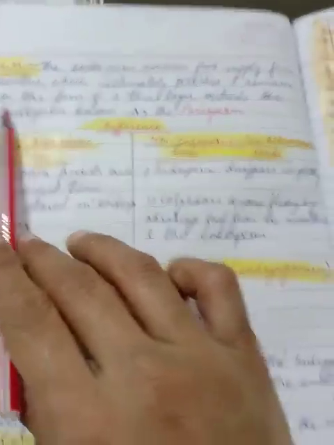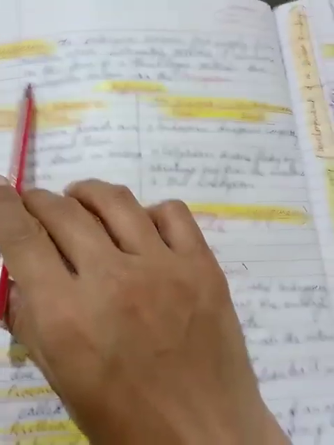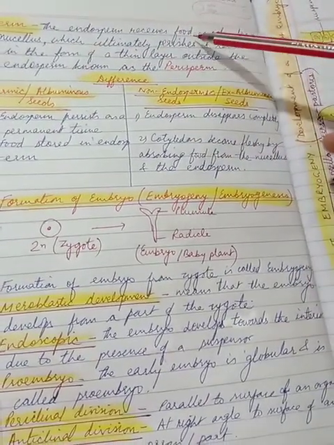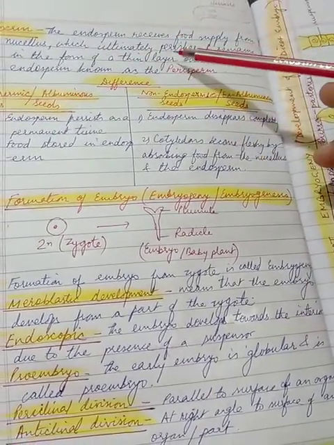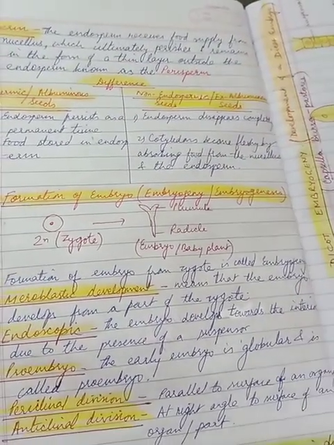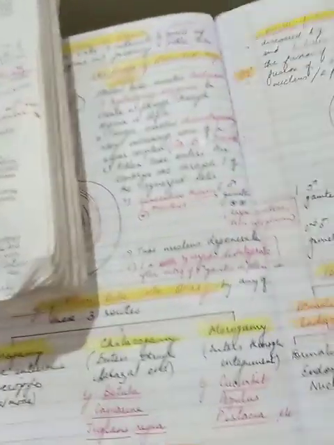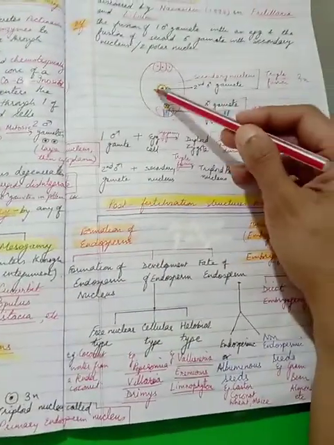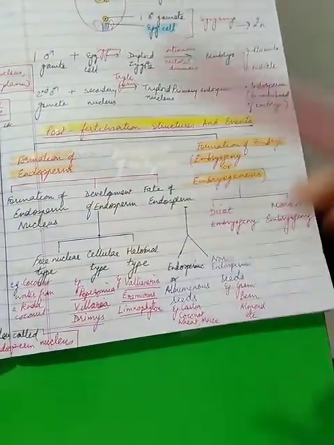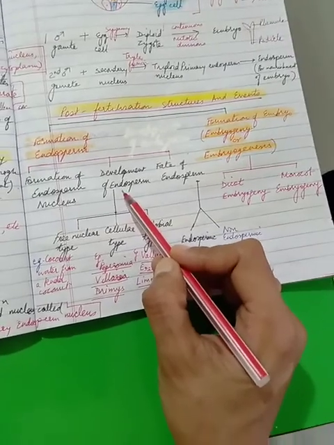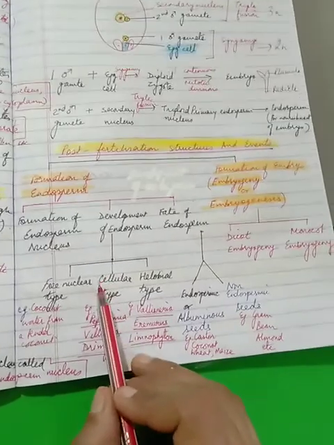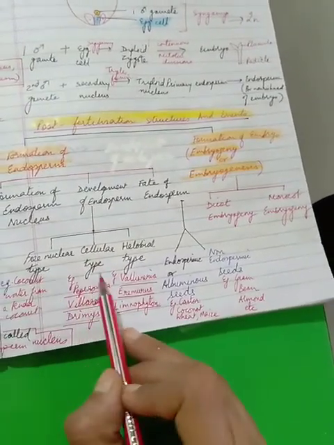Look at this. We are introducing another new word called perisperm. The endosperm receives food supply from nucellus, which ultimately perishes and remains in the form of a thin layer outside the endosperm called perisperm. Right, children? So this you have to learn again. So ultimately, this nucleus has formed into the endosperm nucleus, and has developed into the nutritive endosperm. Now, how should it develop? It has three ways of development: the free nuclear, cellular, and helobial.